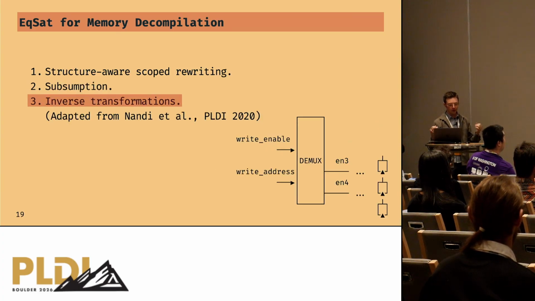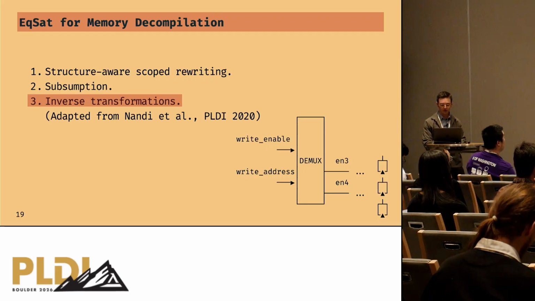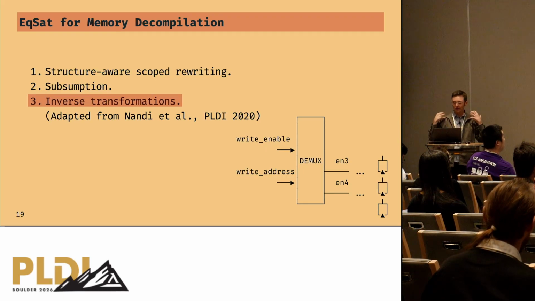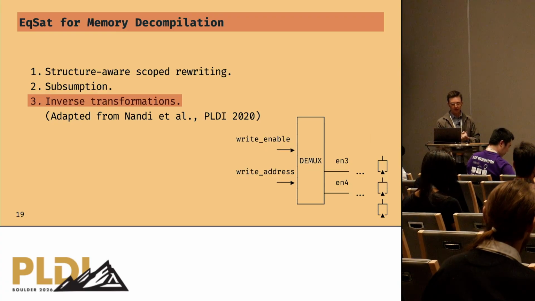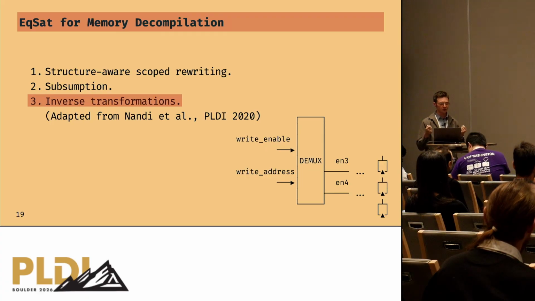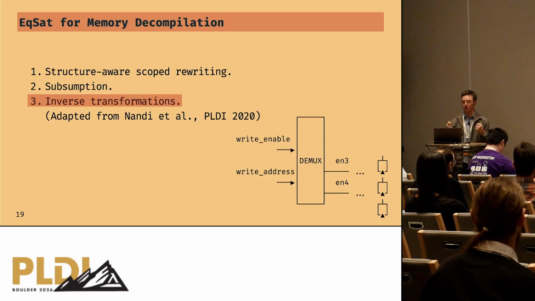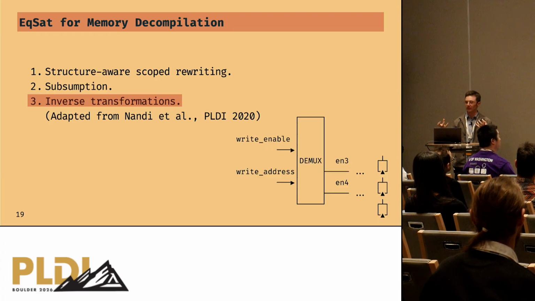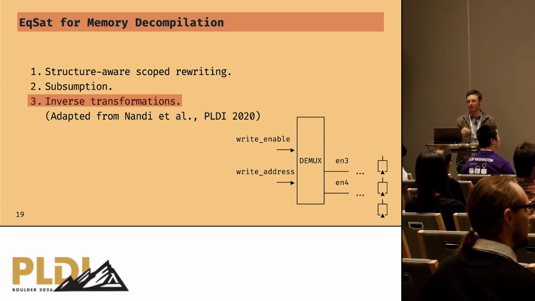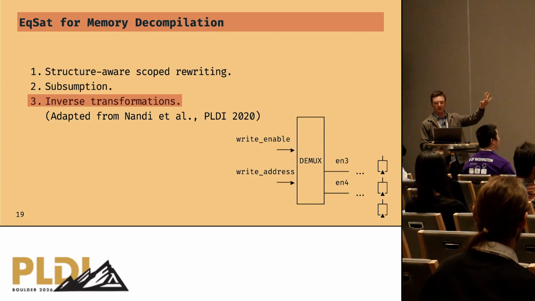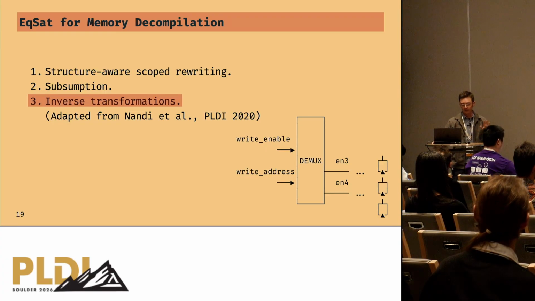And then another really helpful one are inverse transformations. This comes from the Selinsky work, and it is about inserting speculative equalities into the E-graphs and later validating them. We adapted this to netlists because it's really useful when rewriting over netlists: hardware synthesis tools might apply really aggressive optimizations, which we need to undo to reveal some latent structure that was hidden by those optimizations. So that's a very helpful technique as well.